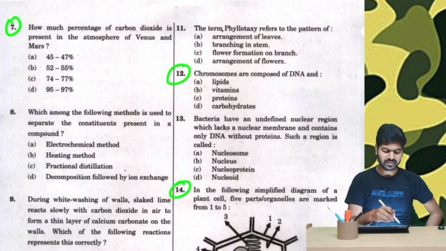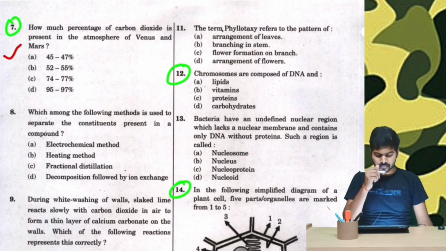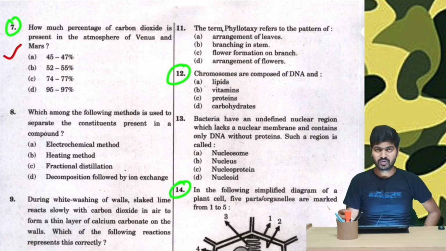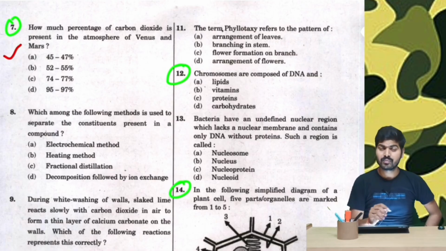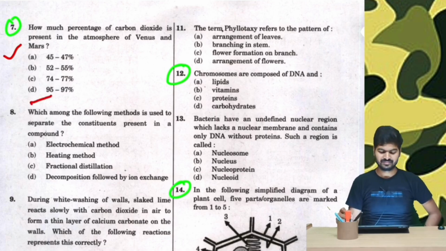Now moving on to question number 7. How much percentage of carbon dioxide is present in the atmosphere of Venus and Mars? As we all know, Venus is the twin sister of Earth. In spite of being a twin sister, it is still uninhabitable, and we are looking towards Mars. So there must be some cause, and that cause is the presence of huge carbon dioxide. Because of this huge carbon dioxide, it is so hot that it is uninhabitable. So the amount of carbon dioxide present on Venus is 95% and above.